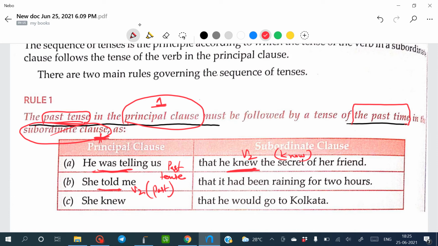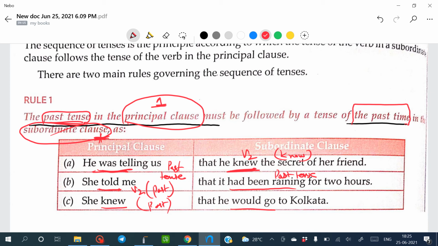That is the reason they have used that it had been raining. Again, your sentence is in the past tense form. When we talk about she knew, again it's a past tense. And if you see here, they have used would. There are some exceptional cases where sometimes modal auxiliary verbs are used, which I will teach you in your Google Meet class.